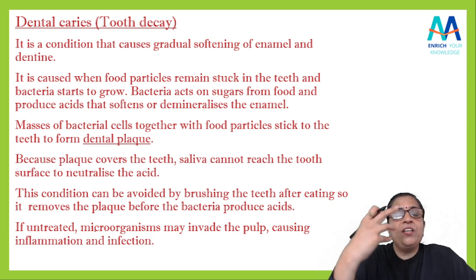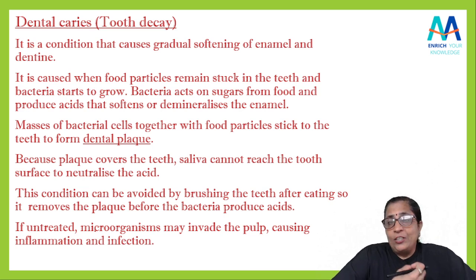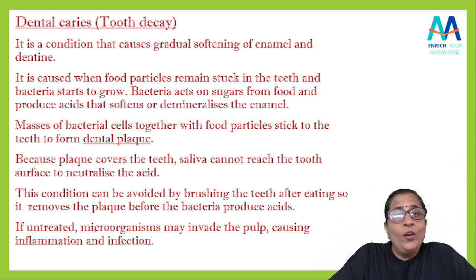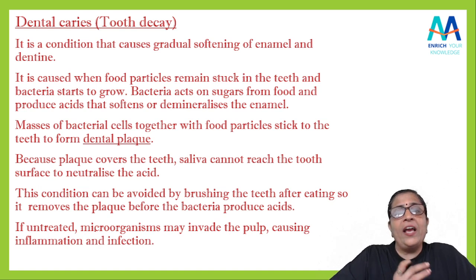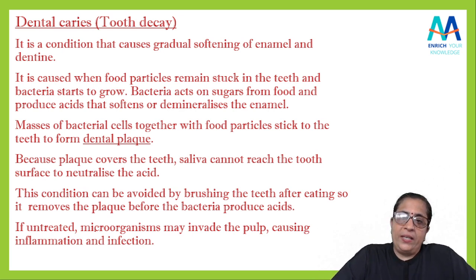तो वहां पर बैक्टीरिया ग्रो होना शुरू हो जाते हैं. The bacteria start to grow there. And what is the food for the bacteria? Bacteria needs sugar. तो हमारे फूड में शुगर तो रहती है ना, कार्बोहाइड्रेट, स्टार्च रहेगा. तो they need that sugar, so they will take that sugar from the food. Yes, and they will produce acid. वहां पर वो एसिड प्रोड्यूस करेंगे. और ये जो एसिड जनरेट होता है by the bacteria, it will soften and demineralize the enamel. इनामल के जो मिनरल्स रहेंगे उसको खराब कर देगा. Yes, और उसको सॉफ्ट कर देगा.